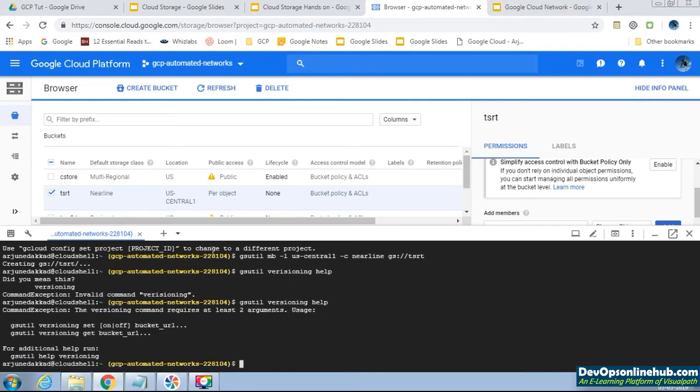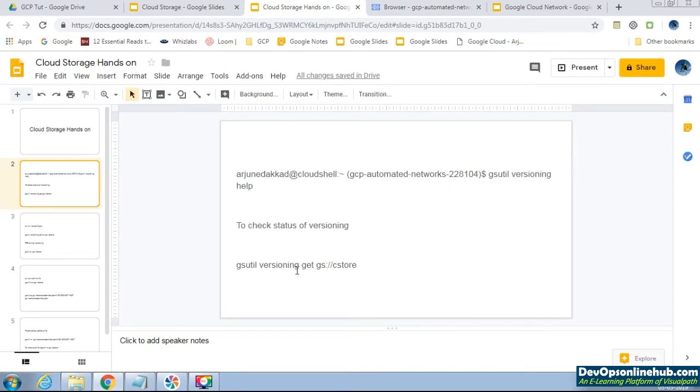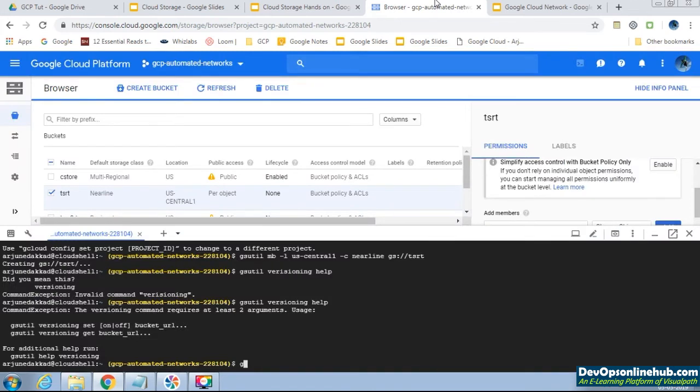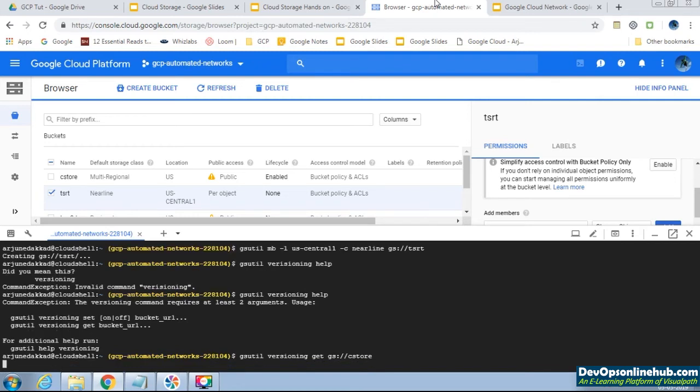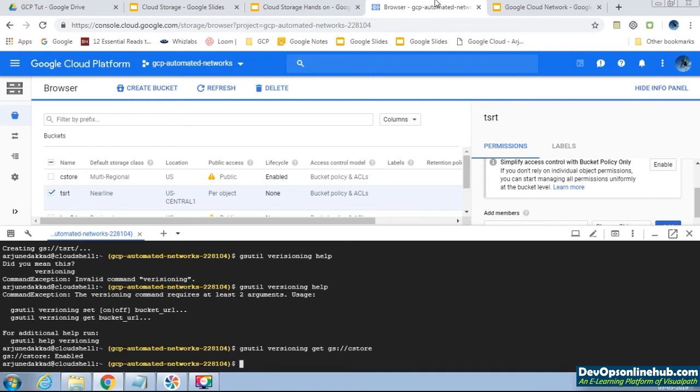We can set version get, bucket URL, etc. We'll check whether the versioning is set or not. Okay, we'll check for this one. gsutil versioning get gs://cstore. Here it's showing versioning is enabled.